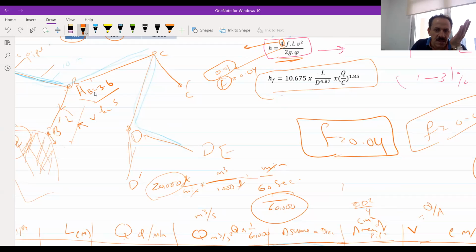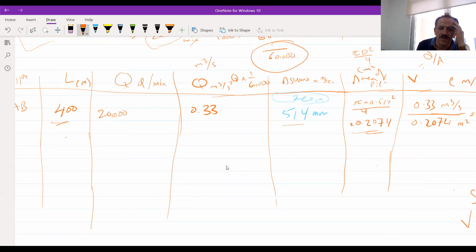Anyway, this is a design procedure. You can just change the diameter. For example, I will use another diameter. I will use the 600 millimeter diameter. Just having more diameter, the velocity will be decreased and the head loss will be decreased, and you will get that. But this should be based on the approvals, not by yours. Because any extra diameter will make more cost.